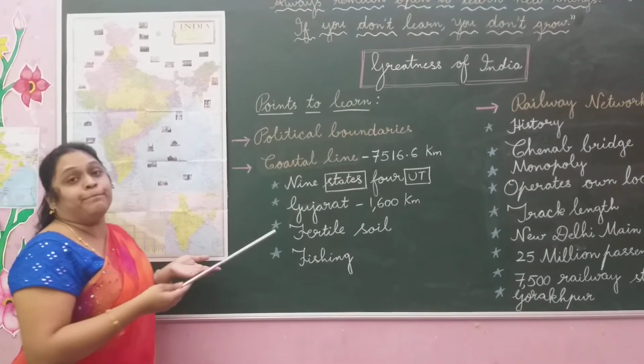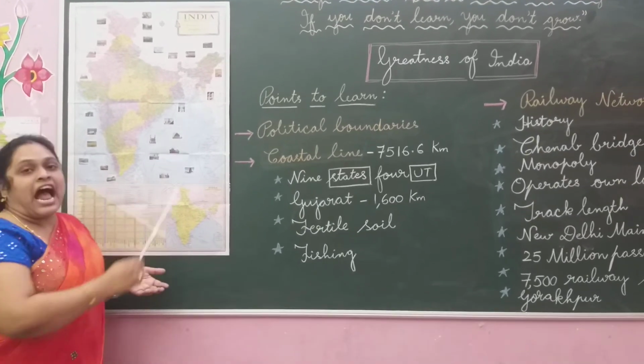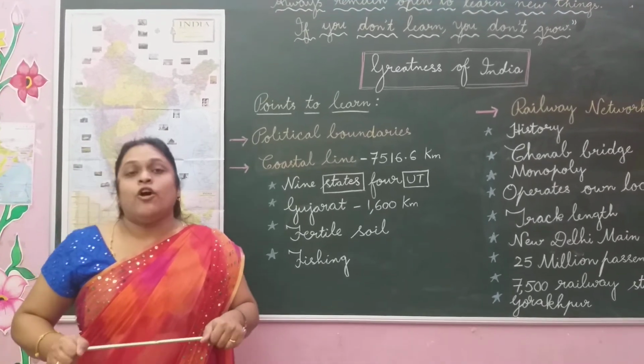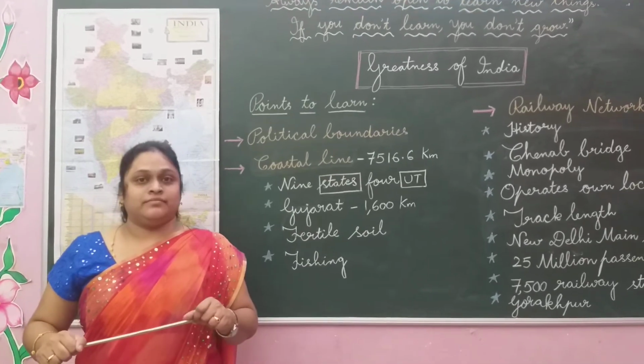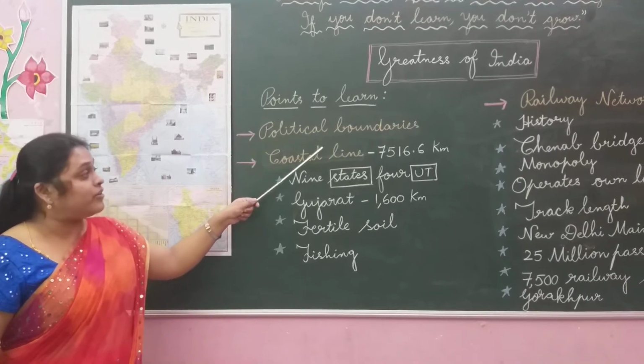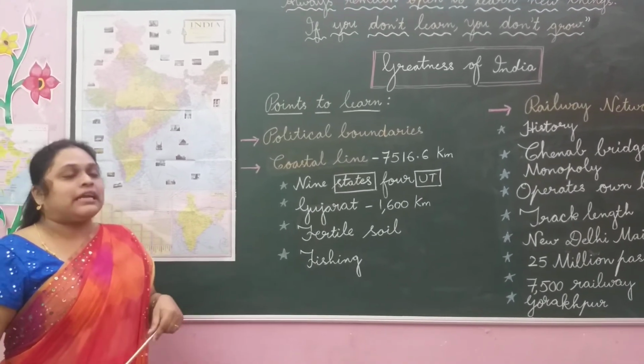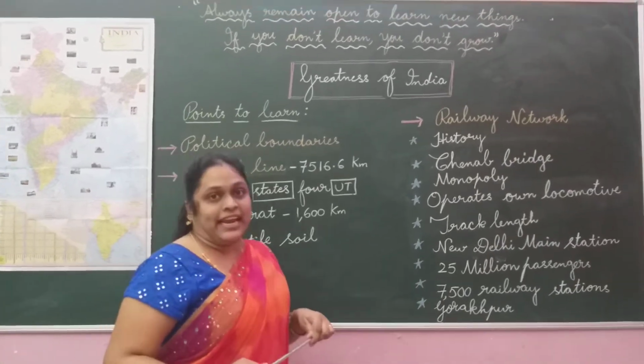And rice is the main crop in these coastal areas. And fishing is the main occupation of the sea coastal people. These are the two topics which we have discussed up to now: political boundaries and India's sea coastal line. And coming to the third point, railway network.